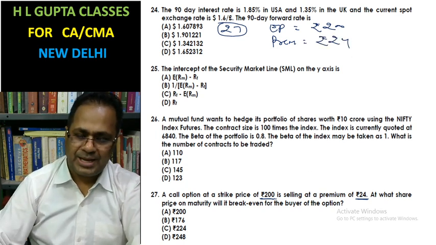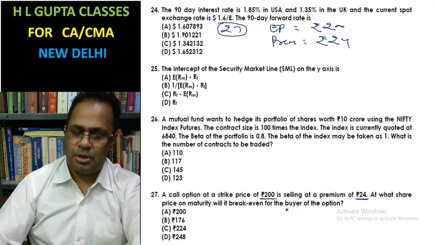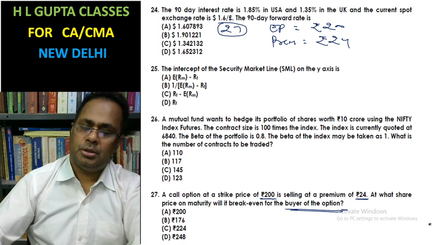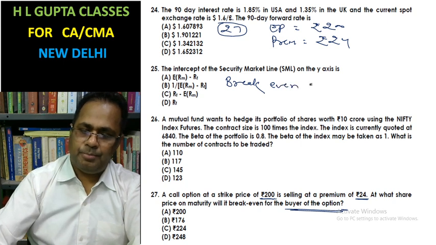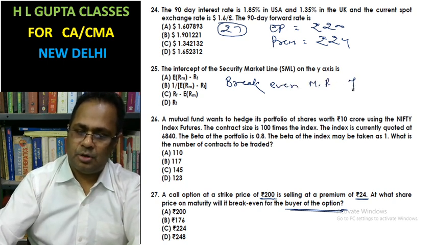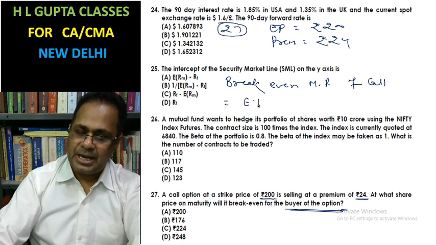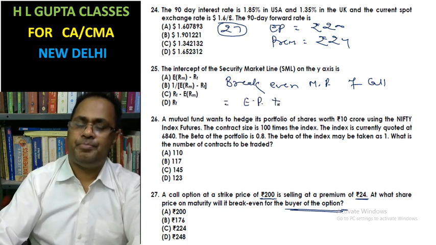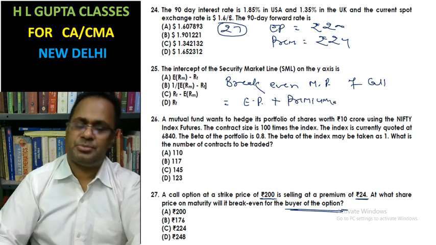At what price of the maturity market will it break even for the buyer of the option? Break even point. Break even market price of call. What will be the break even market price? Exercise price plus premium.